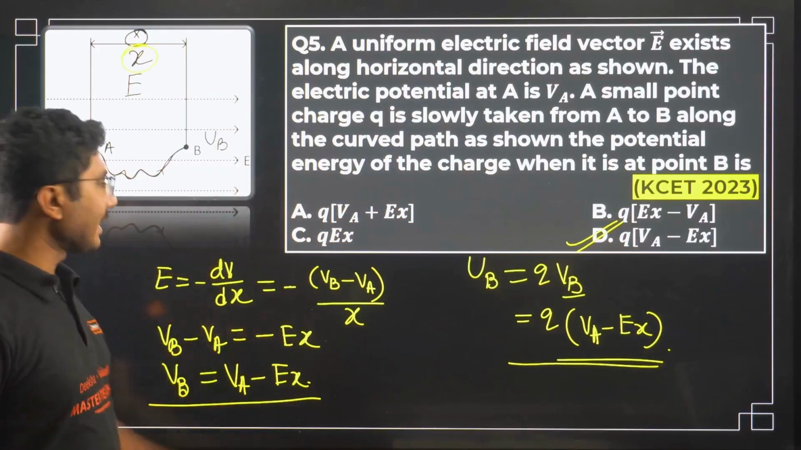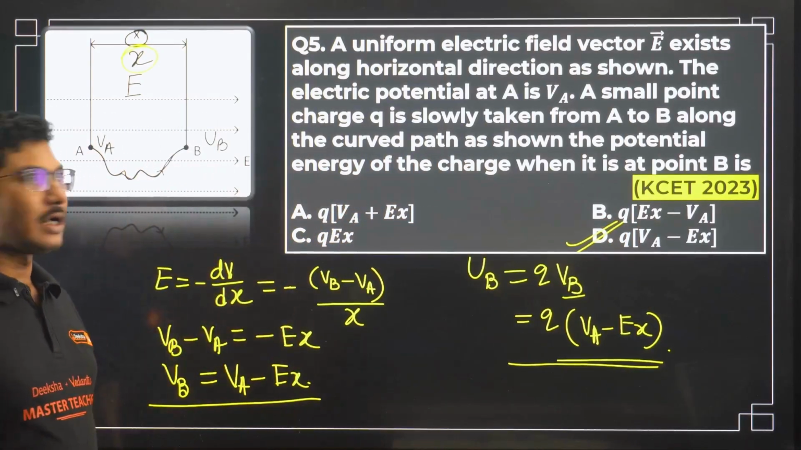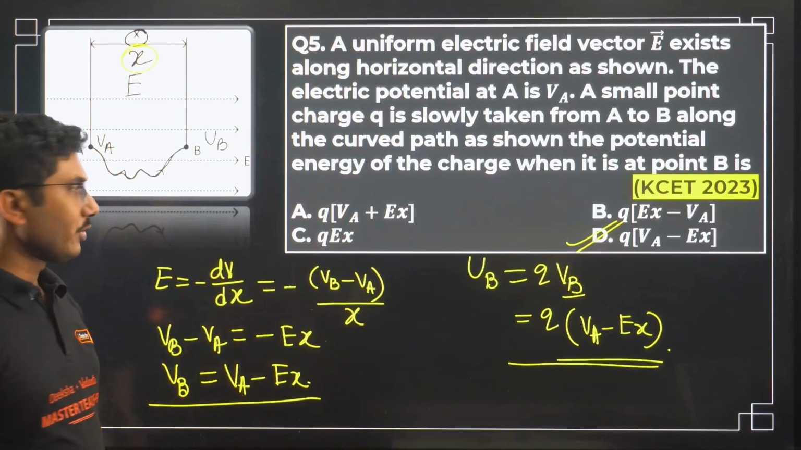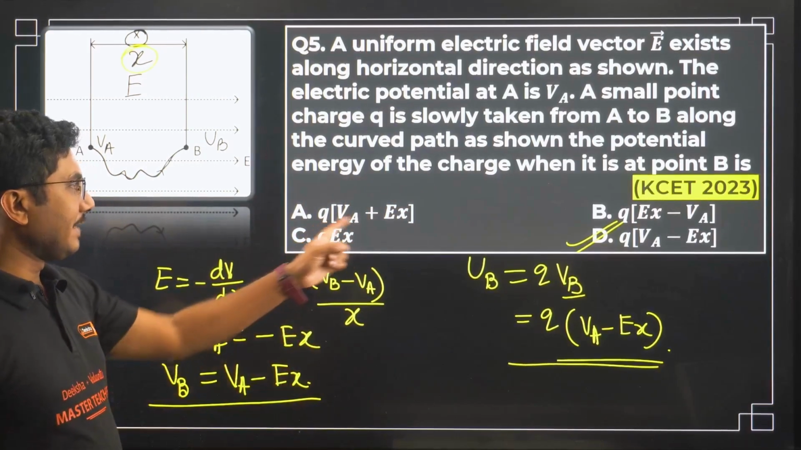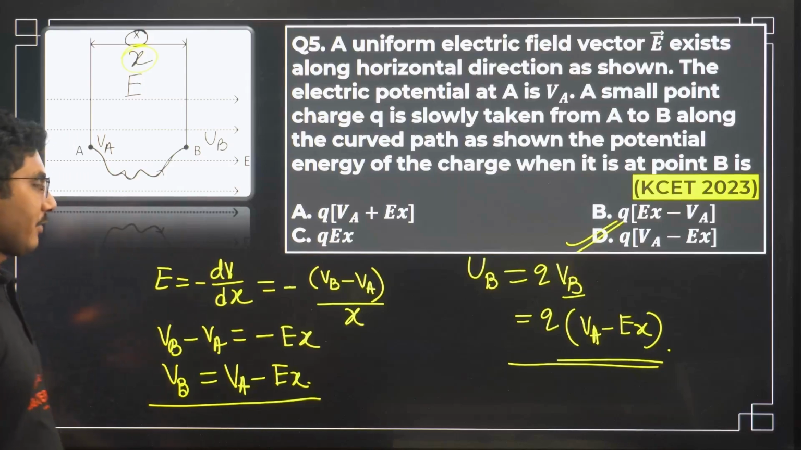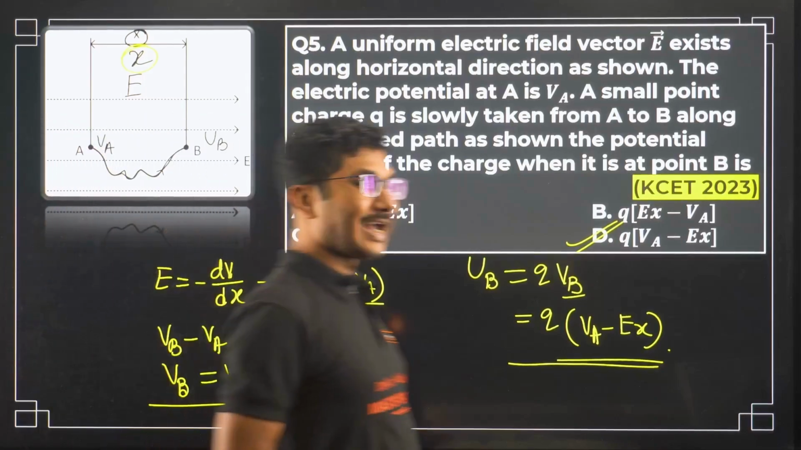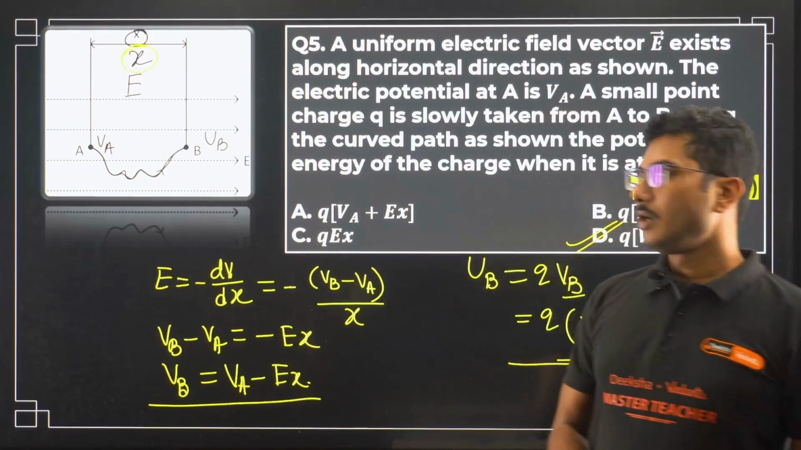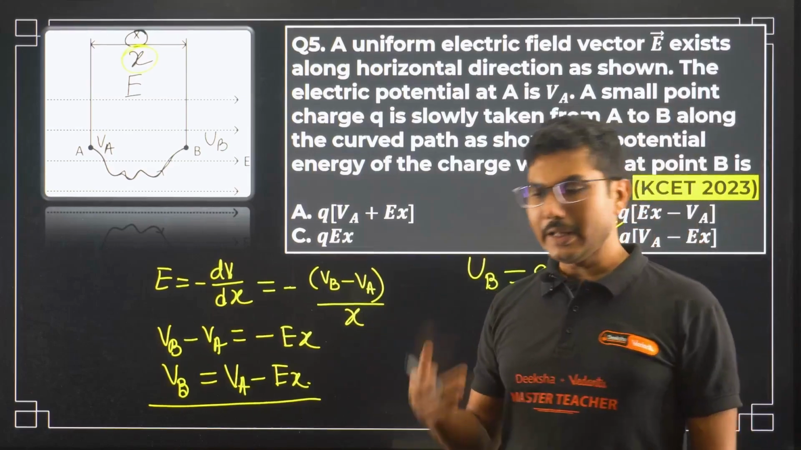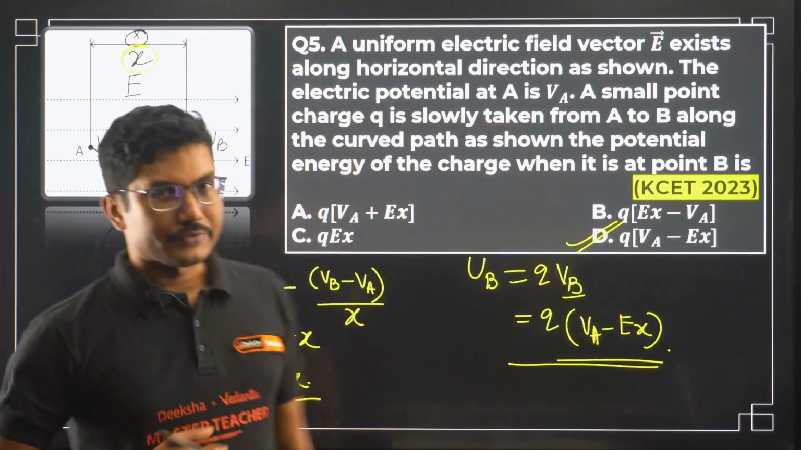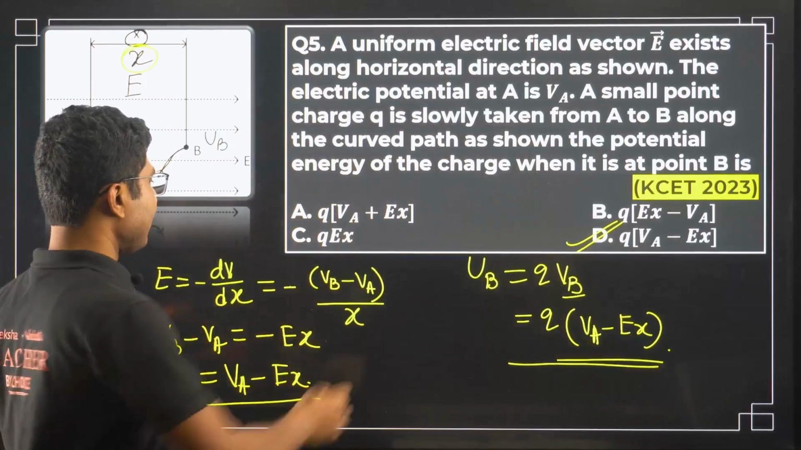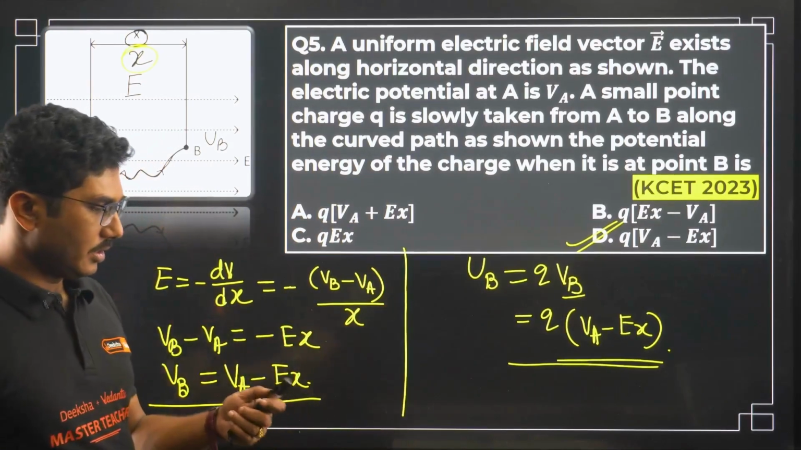If you have not taken this negative sign, you would have got one of the wrong answers. Okay, E x plus V A, you should have got that. So be careful with the sign whenever it is required. If it is talking about magnitude only, then you can ignore the negative sign, right? But here the negative sign is very, very important.